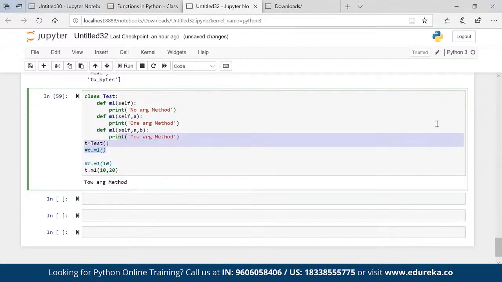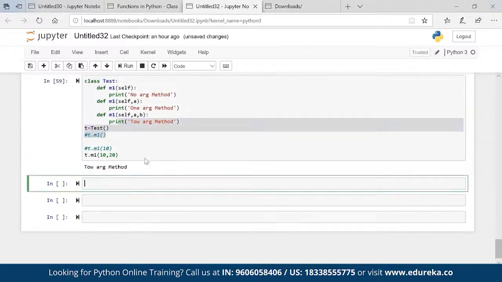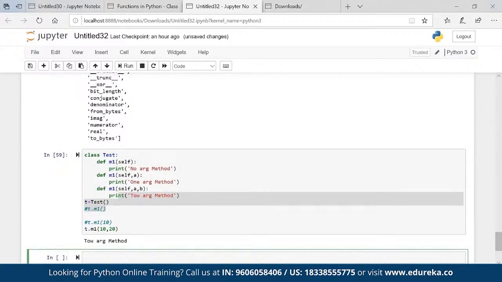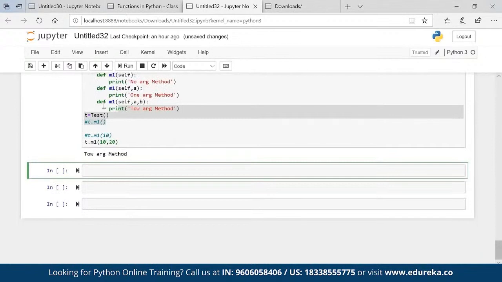Now the question arises, what is the solution? Can we solve that problem? Yes, we can solve that problem. How? There are two ways. Okay, I'll give both the options. Directly this way it will not work, we already saw it. It will give me the last method as an output.